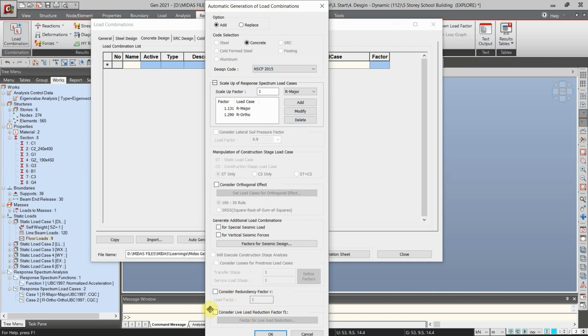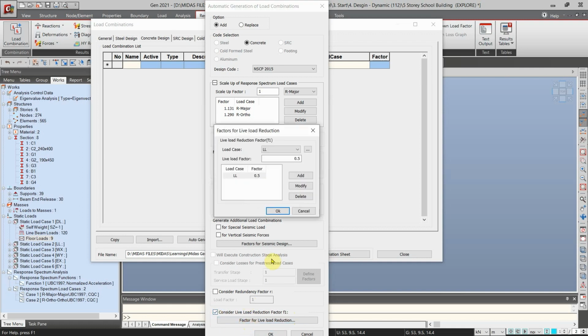Also included in this update is the option to consider live load reduction factor or DF1 stated in our code. So for example, if we choose to consider the live load reduction factor, just check this box and then click this factor for live load reduction and then select.